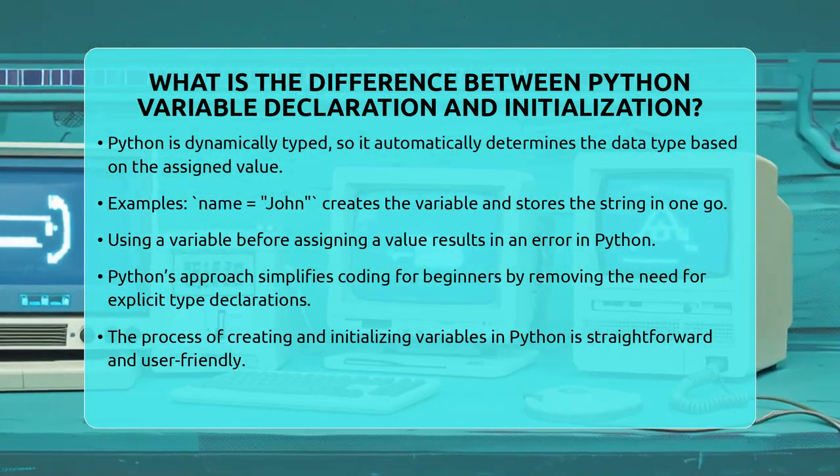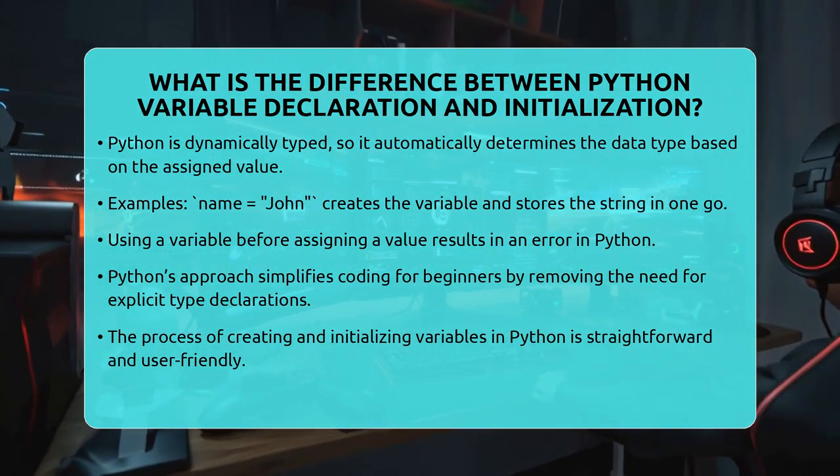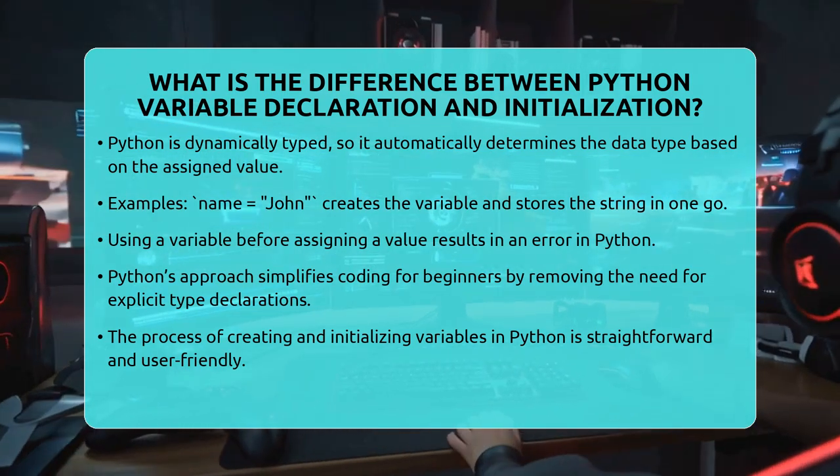So, in Python, declaring a variable is just creating it when you assign a value, and initialization is the act of giving it that first value.